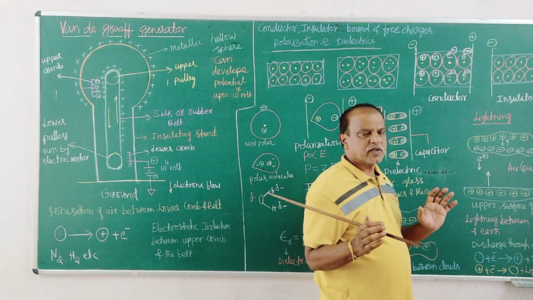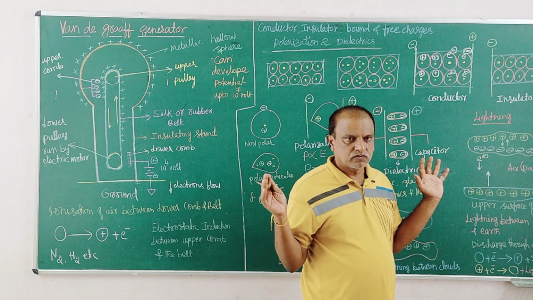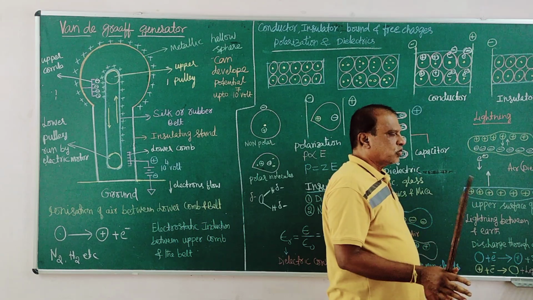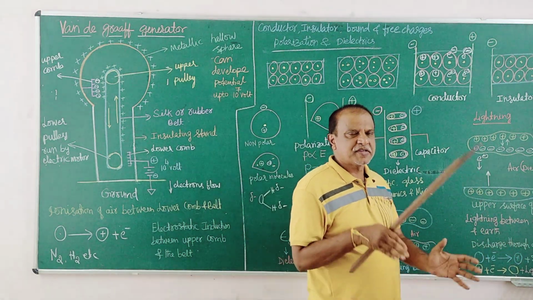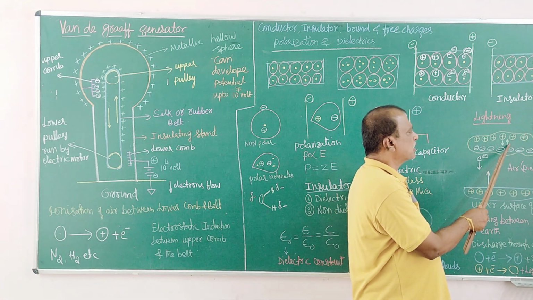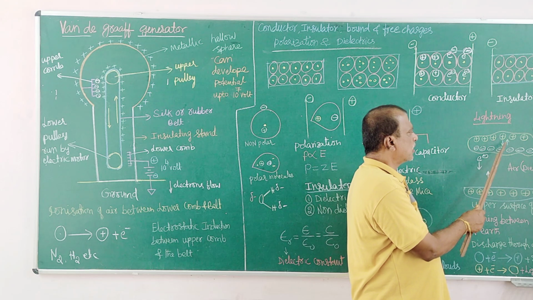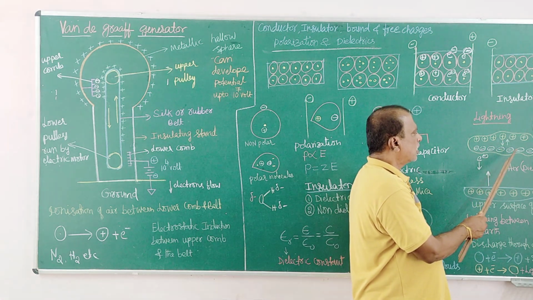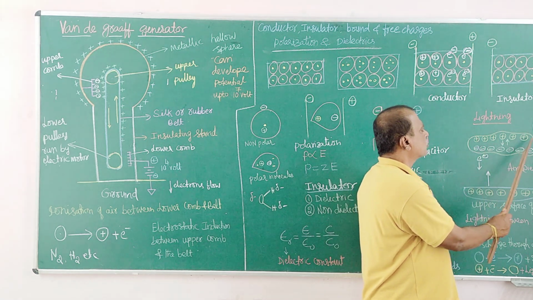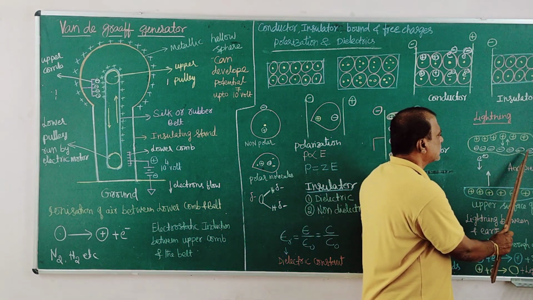Higher density flows down, lower density flows up, so they crash and rub each other, and the rubbing exchanges charges. The ice particles coming down gain electrons, and the ones moving up lose electrons. So the upper portion of the cloud acquires positive charge, and the lower portion acquires negative charge.